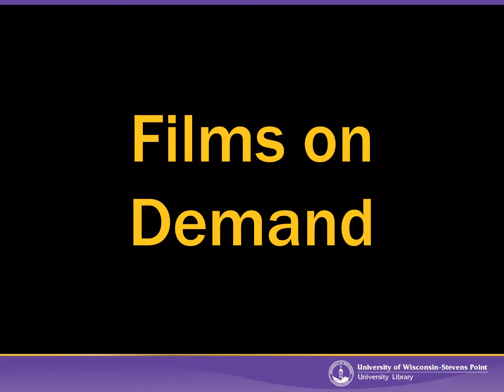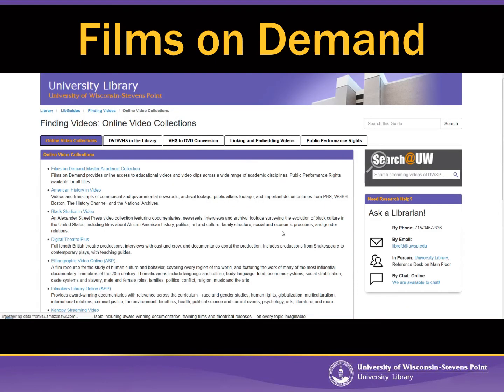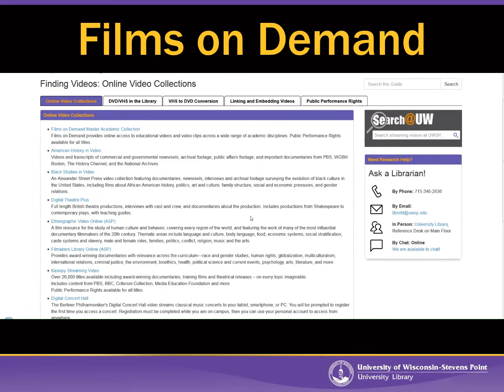Now we're going to look at streaming videos. You can access streaming video databases from the UWSP Library homepage. You just want to click on this tab here, Online Videos. UWSP Library subscribes to 9 streaming video databases. Now there is one caveat with these video databases. They can be finicky. Some only work in certain internet browsers, so if you're having trouble accessing a video, try another browser. But let's look at the first one here, Films on Demand.